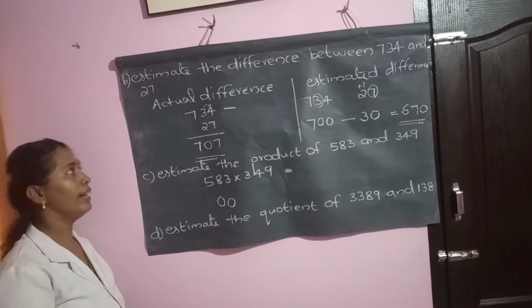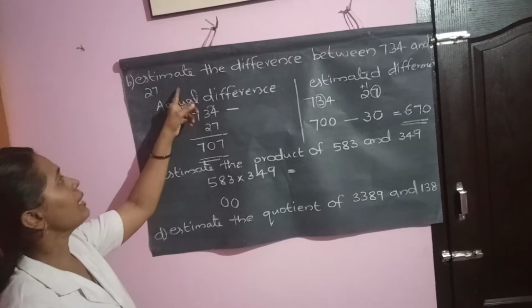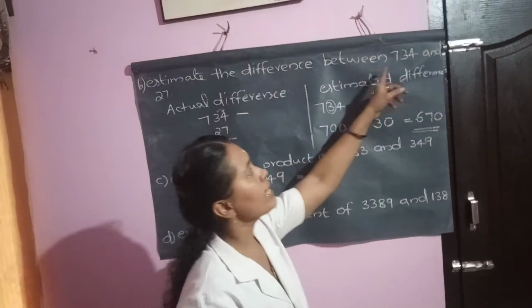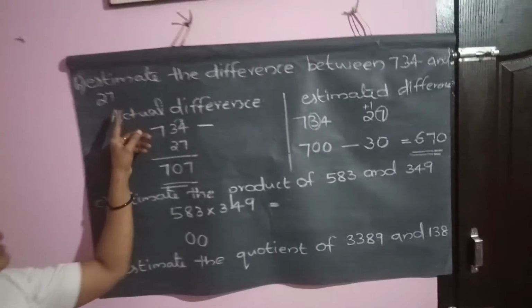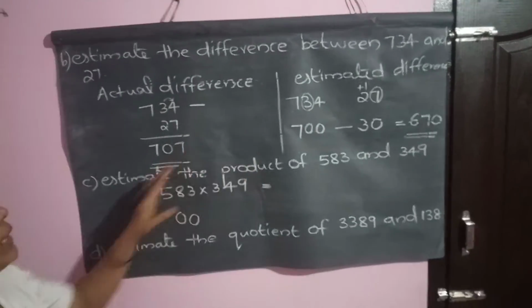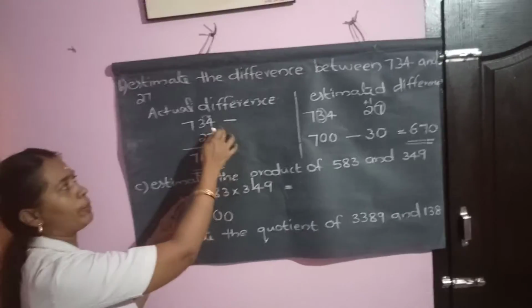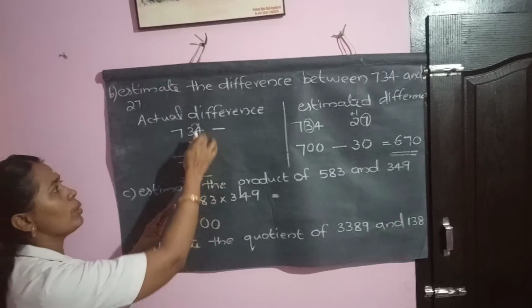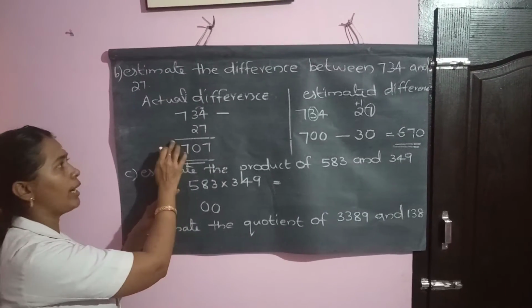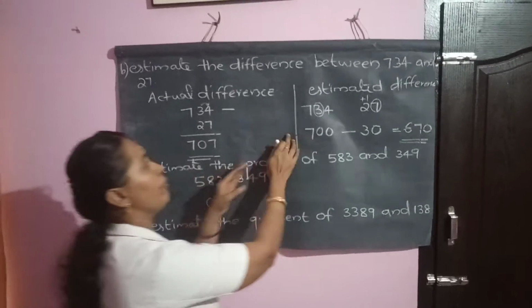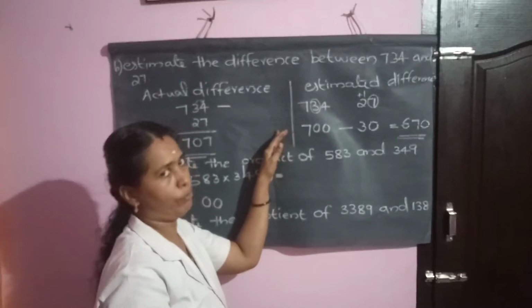Let us consider our second question. Estimate the difference between 734 and 27. We know how to find the difference between these two numbers directly. The teacher got 707. This method you already learned in lower classes. But here the estimated difference is needed.